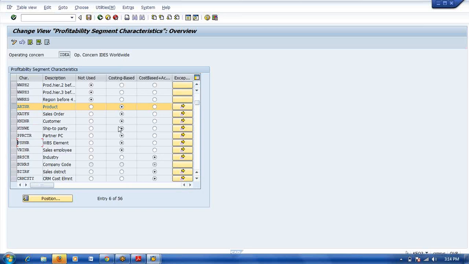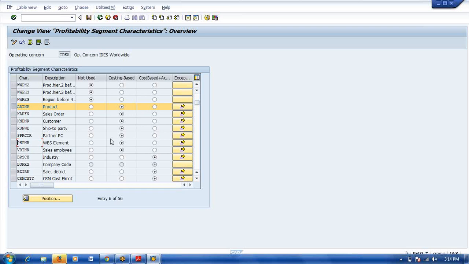Normally segment level characteristics, we will define 3 or 4. In my company they have selected only 2, that is one is product and one is customer. That means drill down facility we can get for the segment level characteristics.